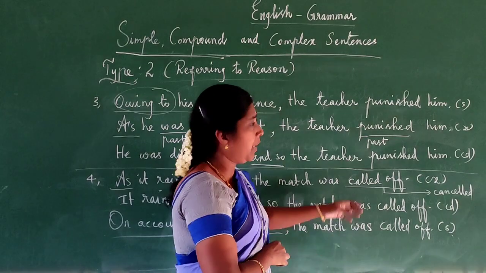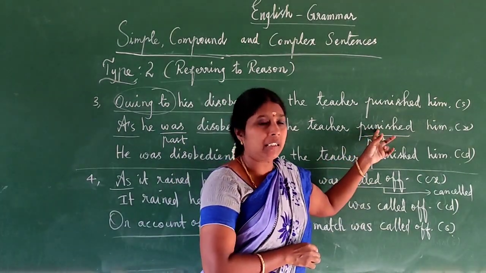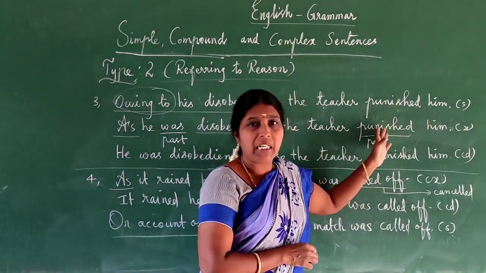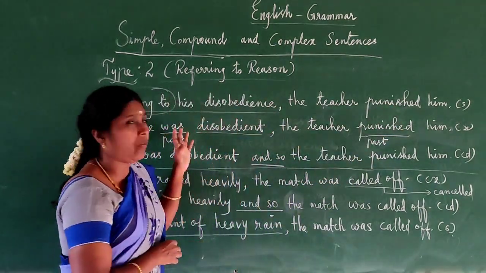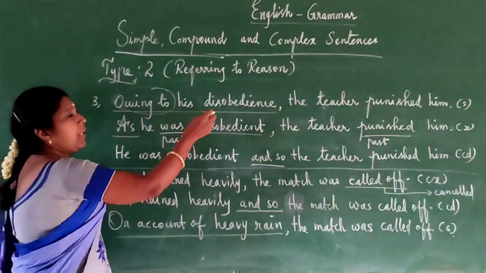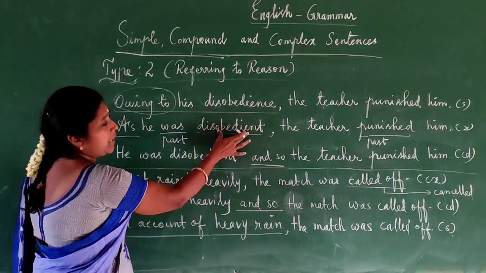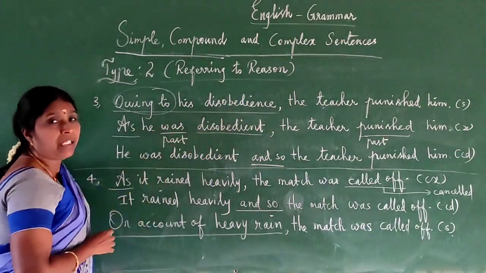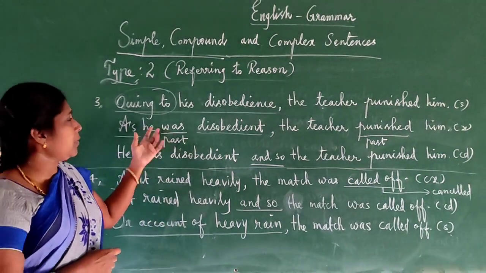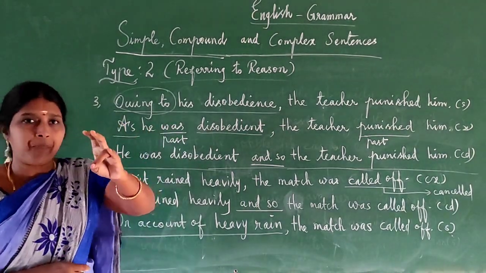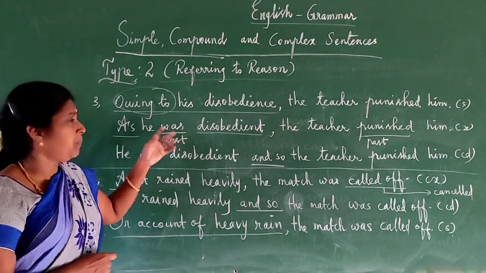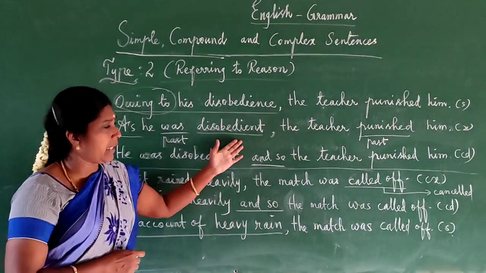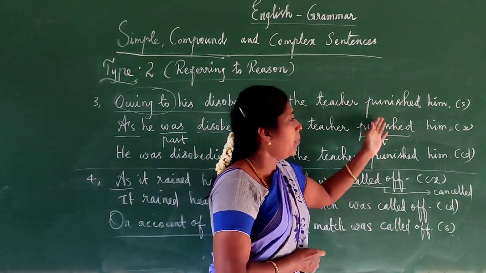After finding it, we have to find out what tense this is. Punished, what tense? Past tense. So here the main clause is past tense, so here also we have to write the past form. If we convert this noun form into an adjective, we have to write it with a be form. Past tense means was or were. For "he", third person singular, we have to select "was". So: as he was disobedient, the teacher punished him.